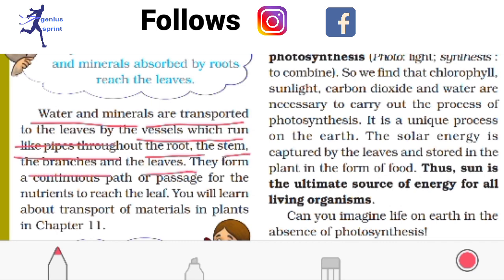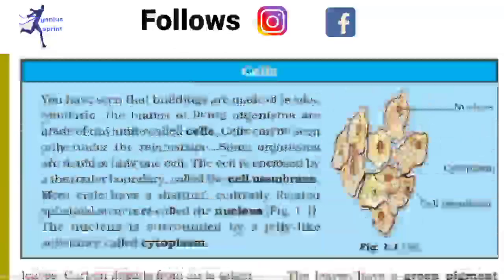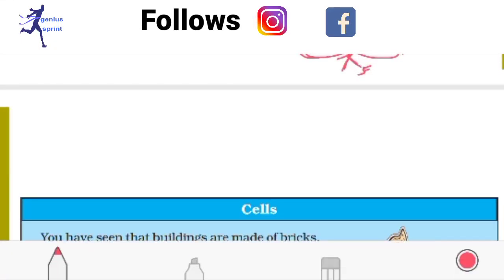Actually there are some small tube-like structures like that. One opening is for carrying the food material which is produced in the leaves of the plant, and another tube-like structure is for getting the minerals from the soil.